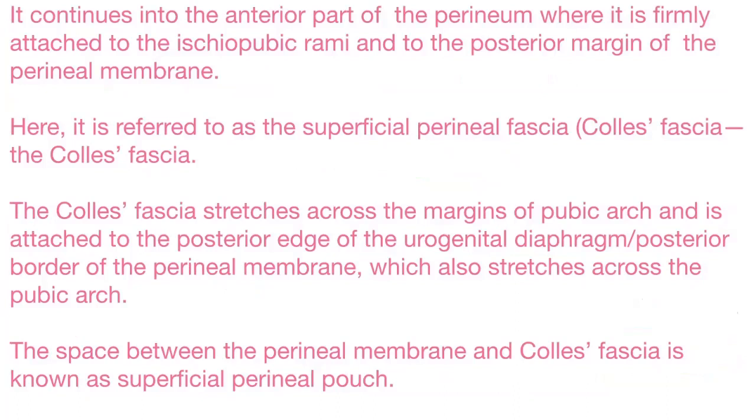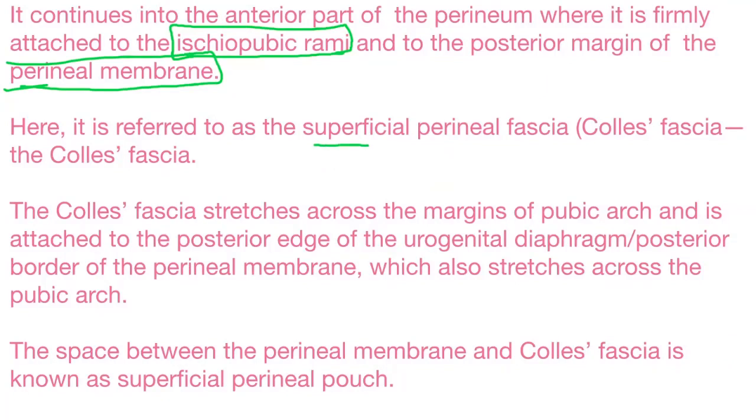It continues into the anterior part of the perineum, right, where it is firmly attached to the ischiopubic rami and to the posterior margin of the perineal membrane. Okay, here it is referred to as the superficial perineal fascia or Colles fascia.